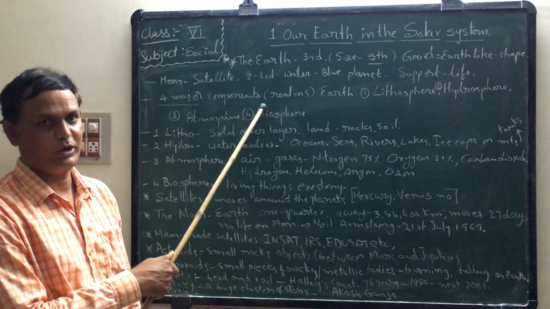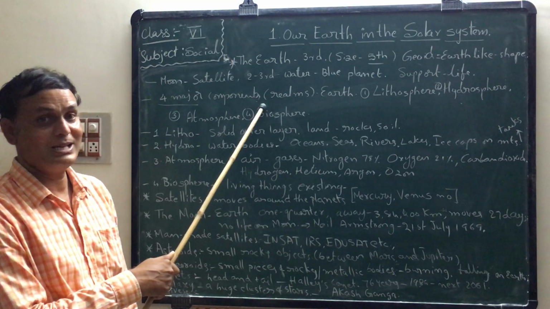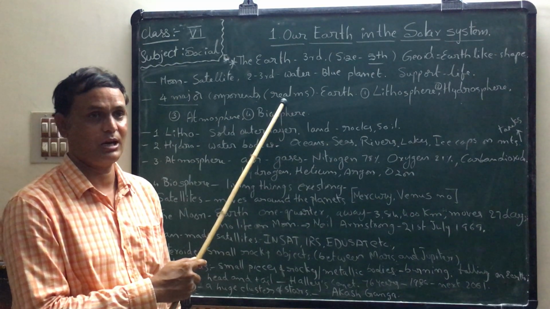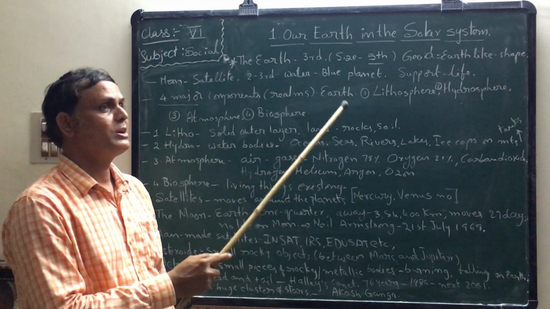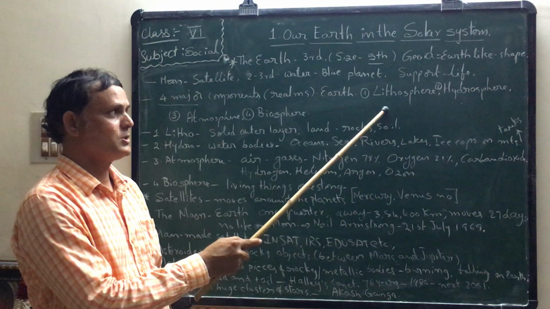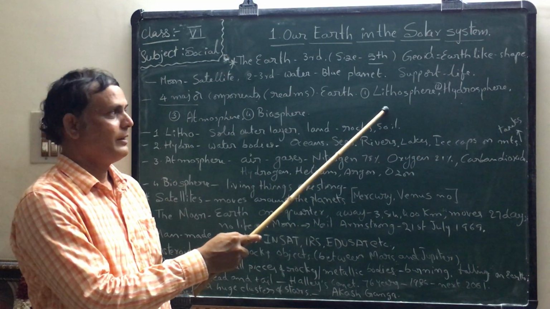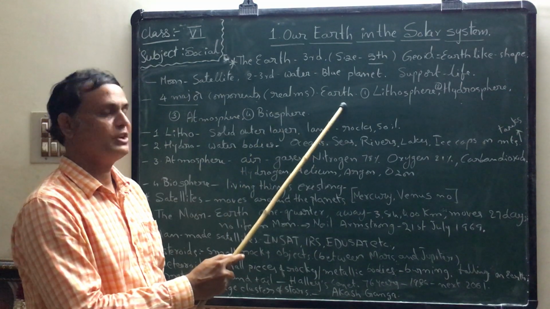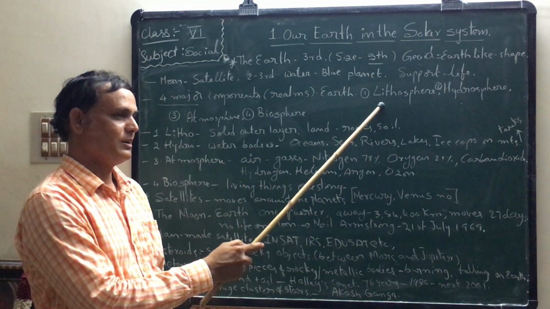What are the 4 major components? They are called realms. In the Earth, 4 realms are there. First one is lithosphere.